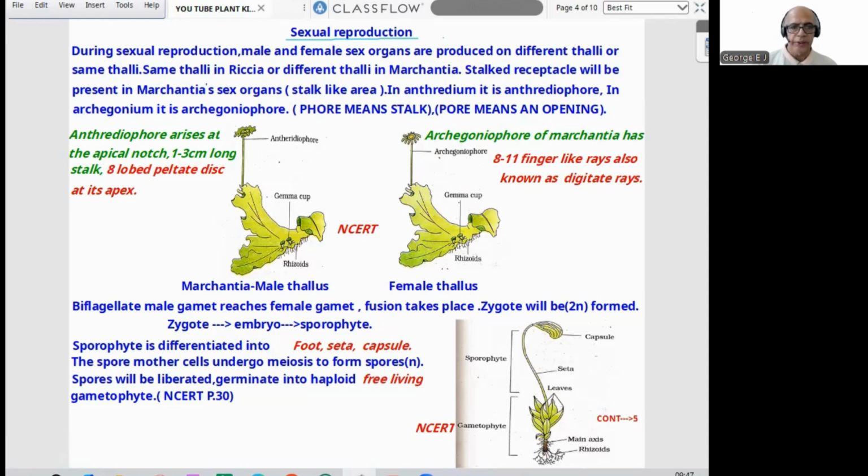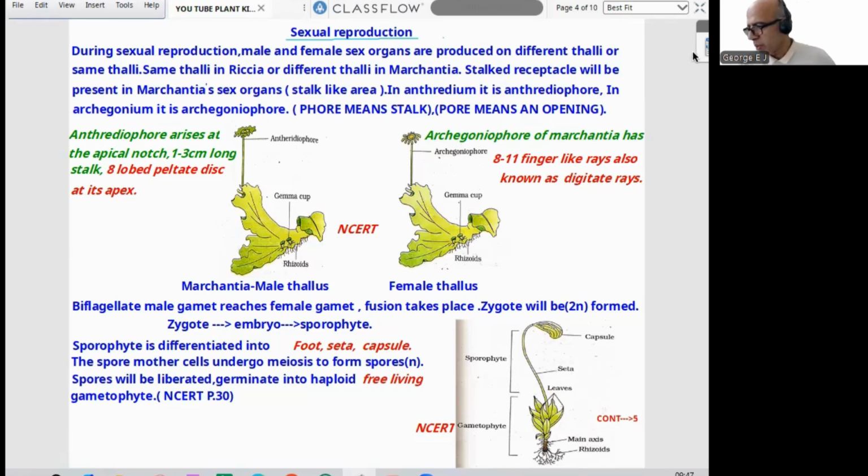Marchantia male thallus, female thallus. Now, the biflagellate male gamete reaches the female gamete. Fusion takes place. The zygote will be diploid, and that will proceed. The zygote develops into an embryo, the embryo into a sporophyte. Now, the sporophyte is differentiated into foot, seta and capsule. Spore mother cells undergo meiosis to form spores. Again haploid. Spores will be liberated and germinate into a haploid free-living gametophyte. Again, NCERT page number 30, it is mentioned. This is a typical Funaria, a moss, but we can find sporophyte and gametophyte, foot, seta, capsule, all this. I think this page is clear to all of you.